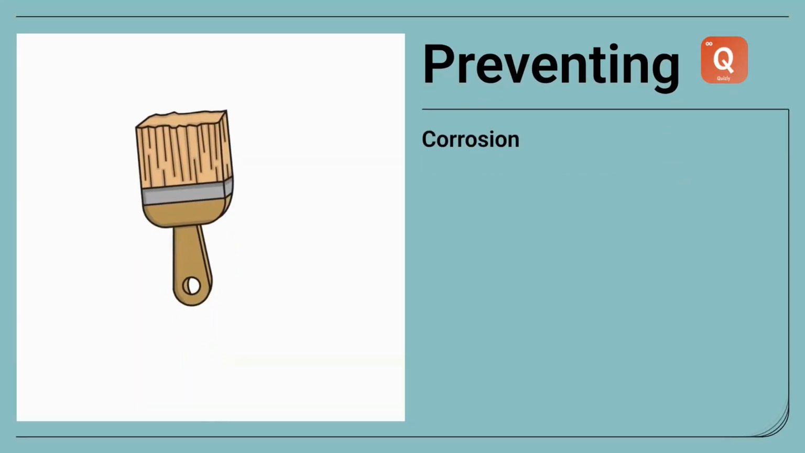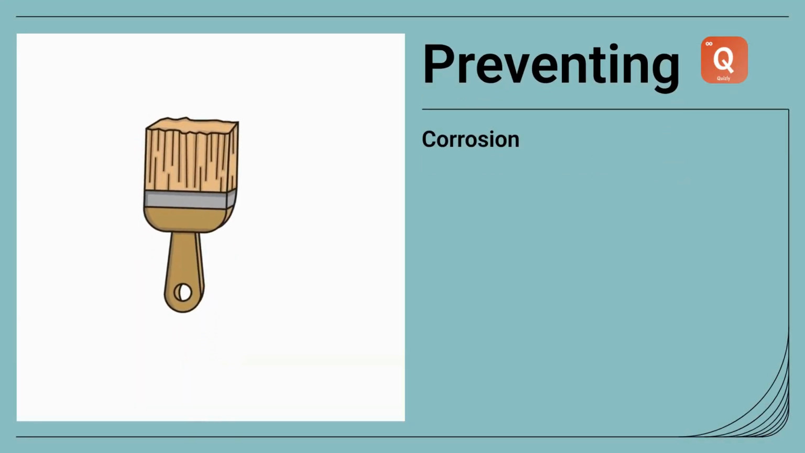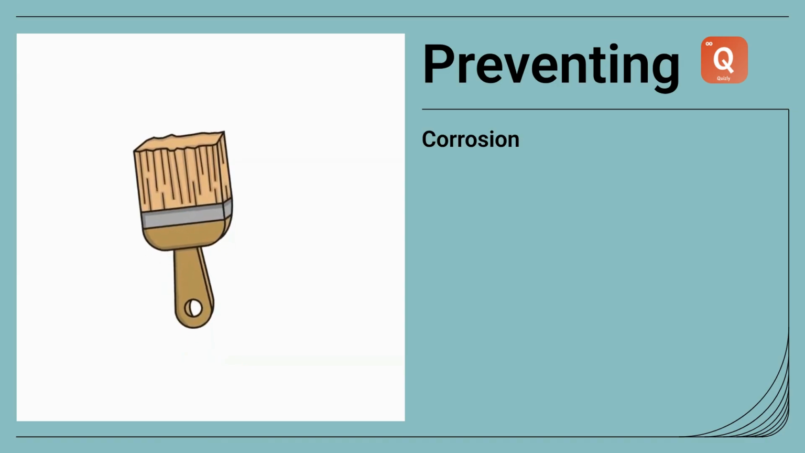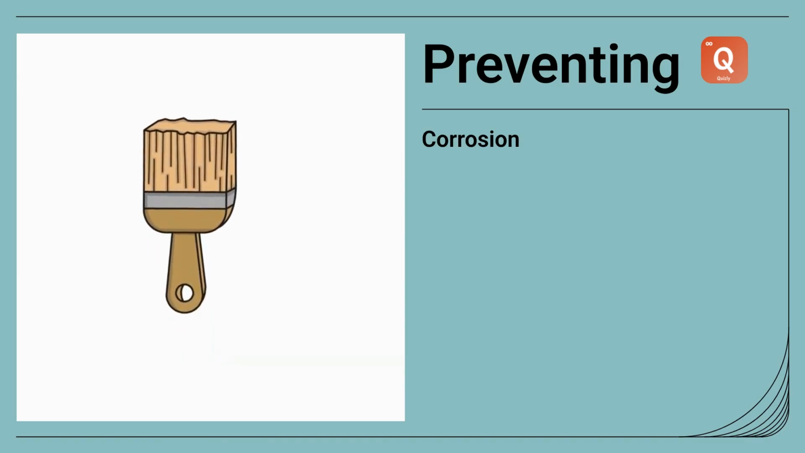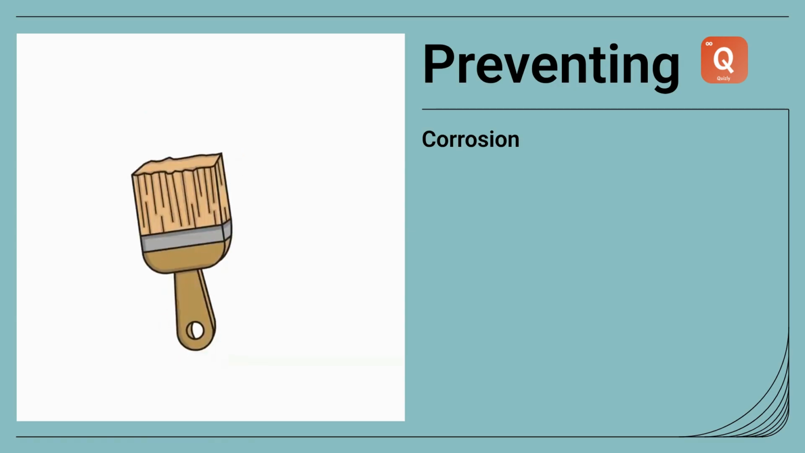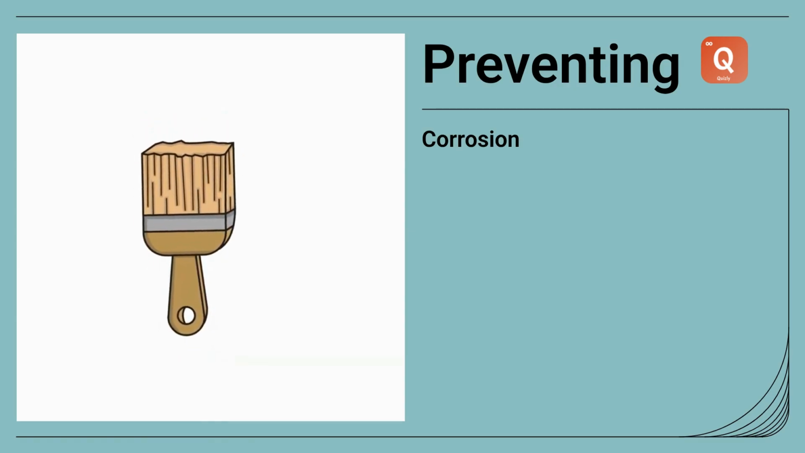But don't worry, there are ways to prevent corrosion. We can paint metals, apply oil or grease, galvanize them by coating them with zinc, or even create alloys like stainless steel. All these methods act as a protective barrier.